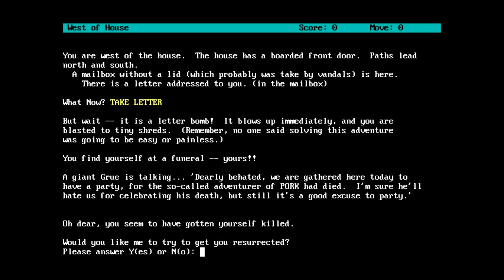You find yourself at a funeral. Yours! A giant Gru is talking. Dearly beloved. We are gathered here today to have a party, for the so-called adventurer of Pork has died. I'm sure he'll hate us for celebrating his death, but still it's a good excuse to party.